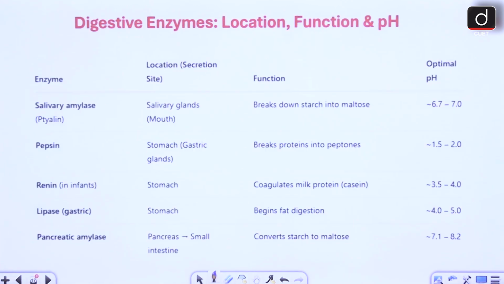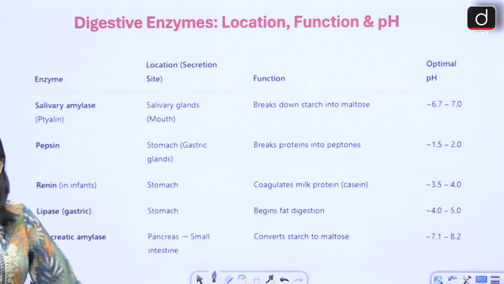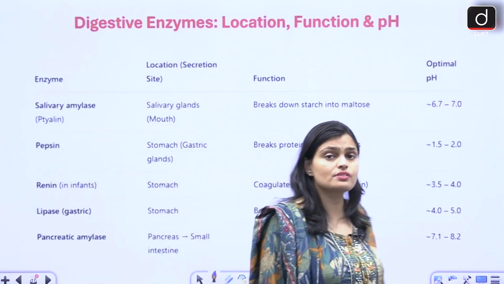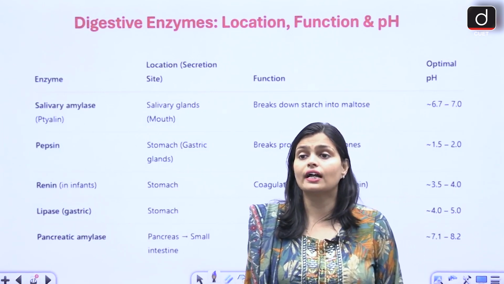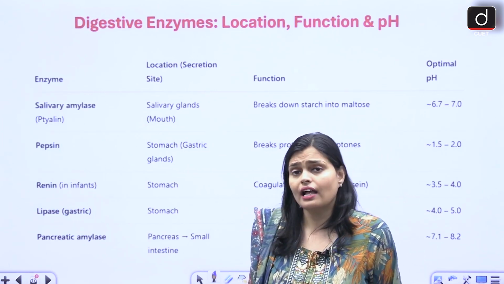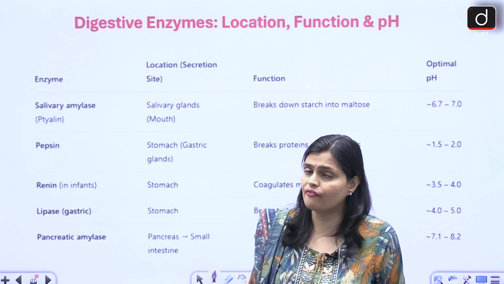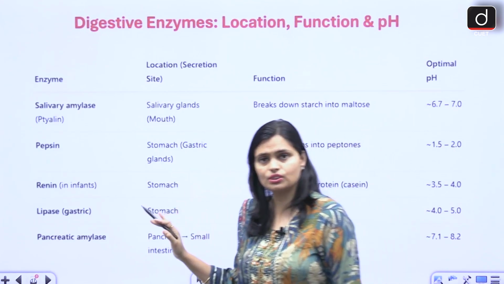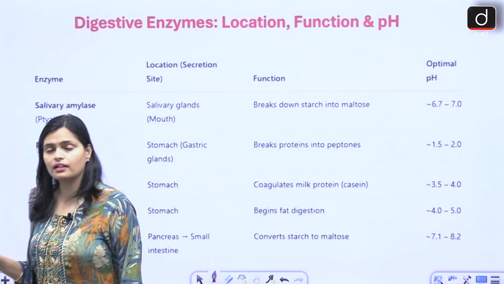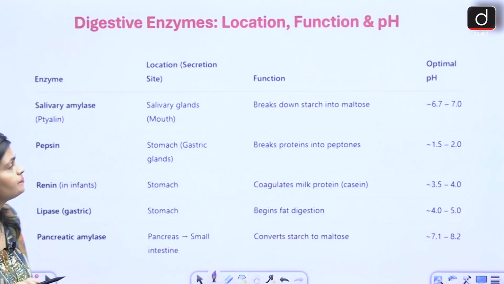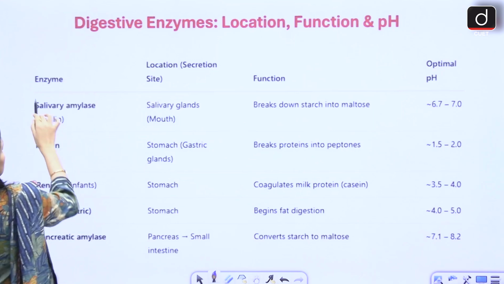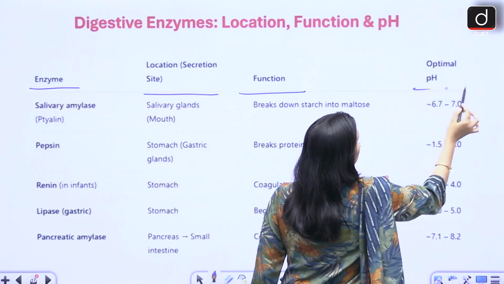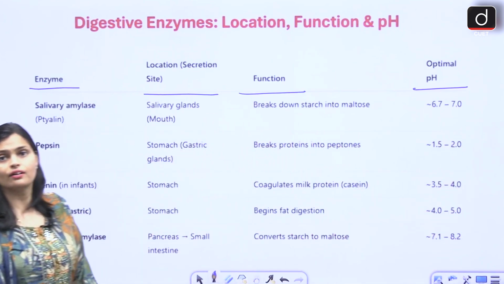Now for your exam, this chart is very important, right? What the enzymes are, what their location is, what nutrient they digest, everything is given in the chart. You have to prepare it, you may get questions from here only. Okay, I have explained the mechanism. Now which enzymes act where, you will get it from here. See, enzyme name, their location, their function and their pH, at what pH they work.